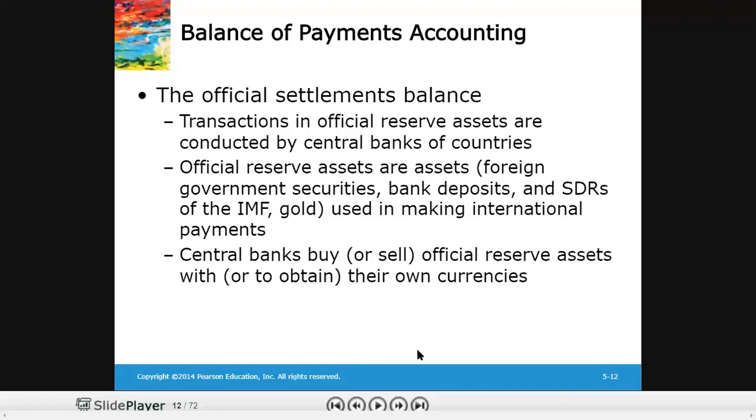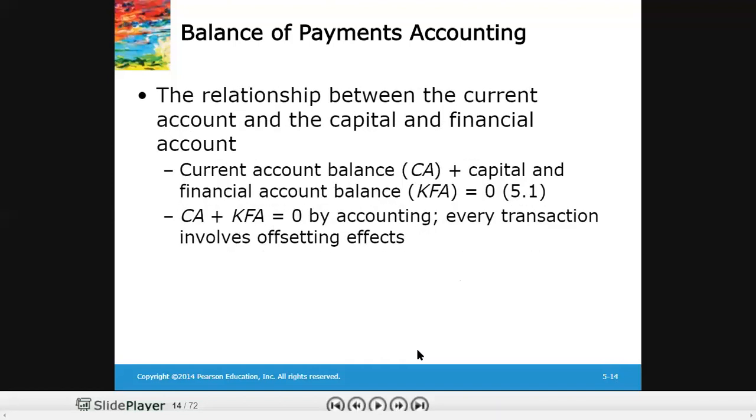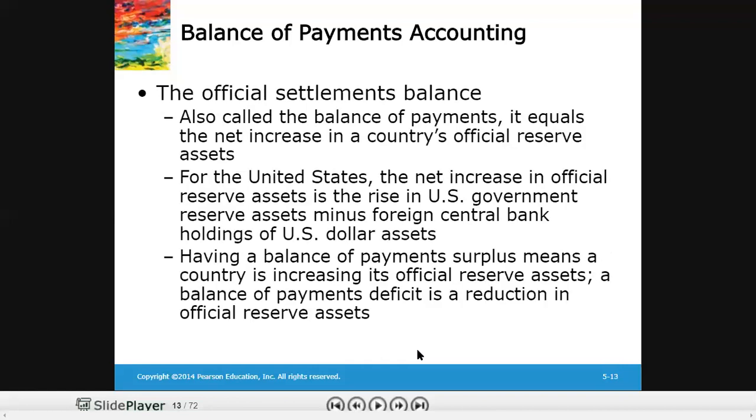The official settlement balance, which we call the balance of payment account, is in control of the central banks of countries. And when the official settlement reserve is positive, it means that the country's balance of payments is in surplus.